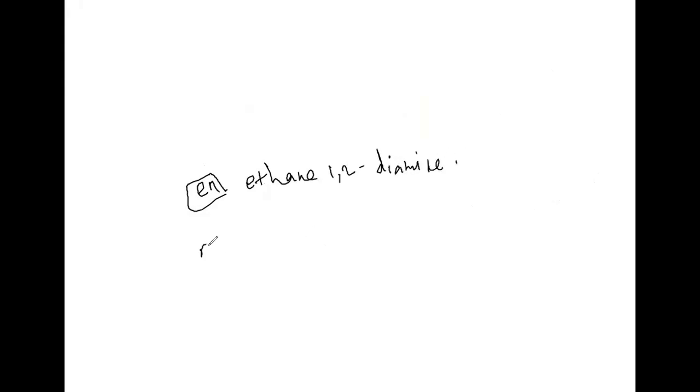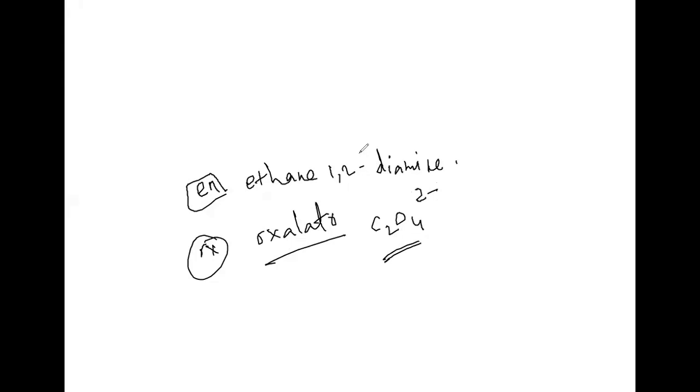And ox represents what? Oxalate, oxalato. This oxalate ion is C2O4 2 minus, we can take. This is regarding this particular nomenclature.